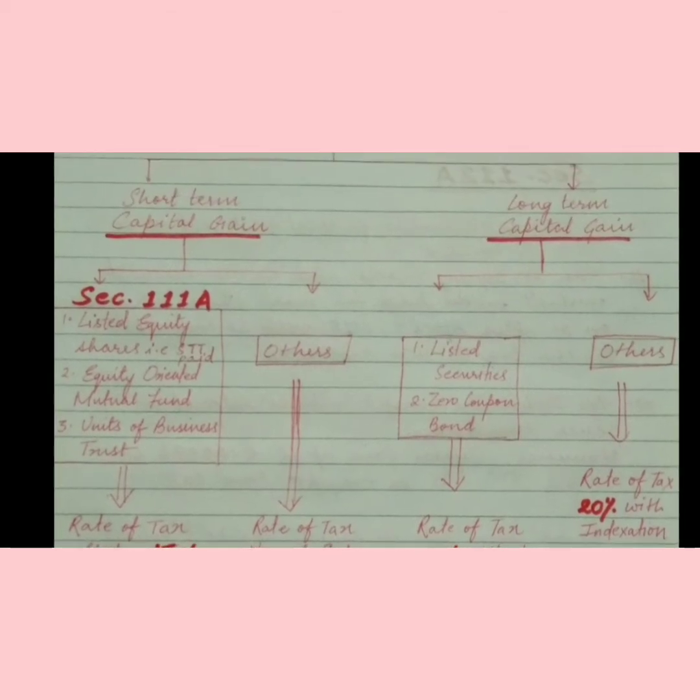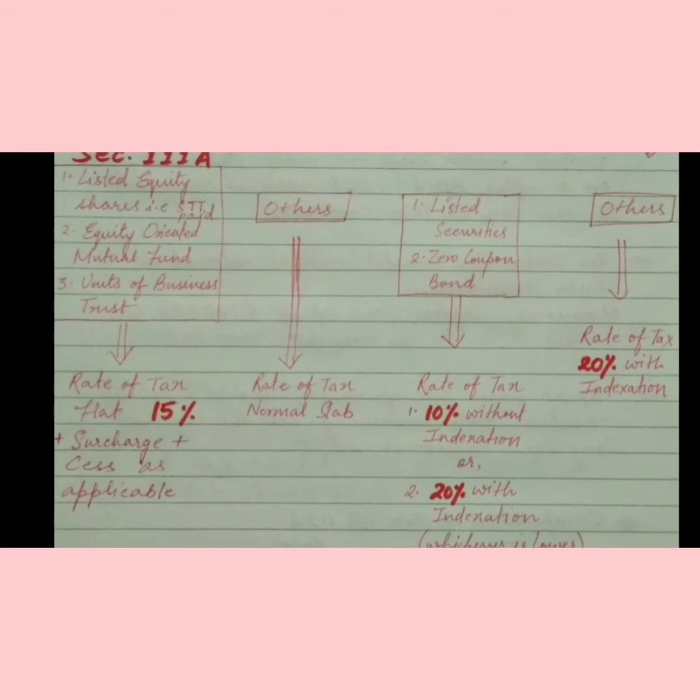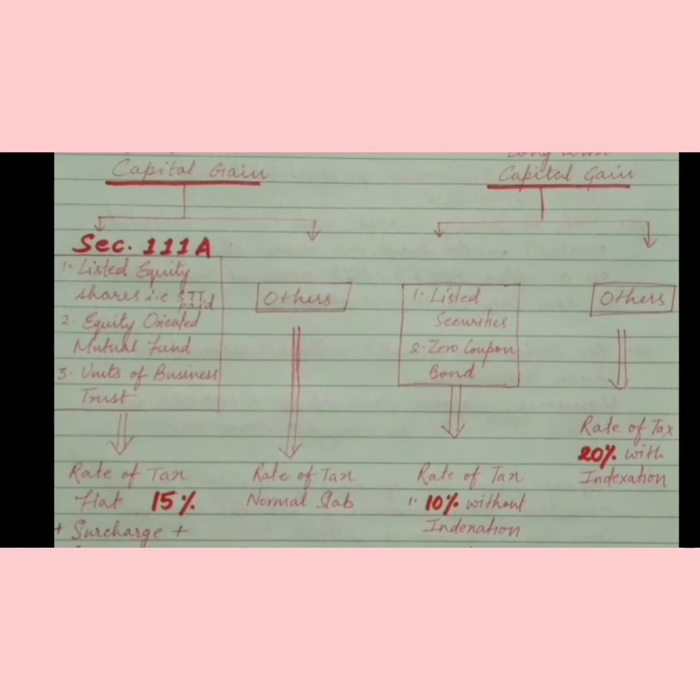For long-term capital gain, there are two bifurcations. As we can see, the first one is listed securities, meaning those listed with a stock exchange market, zero coupon bond, and it also includes equity oriented mutual fund. The rate of tax is 10% without indexation or 20% with indexation, whichever is lower. Other long-term capital assets are charged at the rate of 20% with indexation.